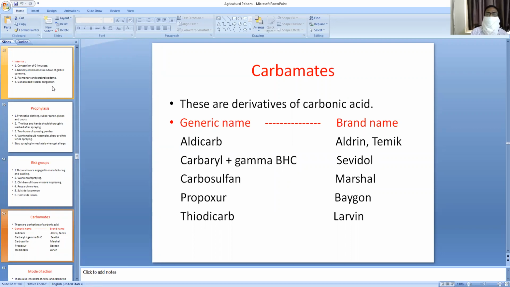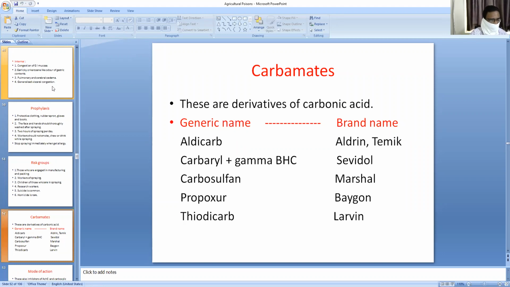Then important compounds are carbamates. These are derivatives of carbonic acid. Those are generic names and brand names: Aldicarb, Aldrin, Temik, carbaryl and gamma benzene hexachloride, Sevidol, and carbofuran, Marshal, Propoxur, Vydate, Thiodicarb. These are all the trade names of carbamates.